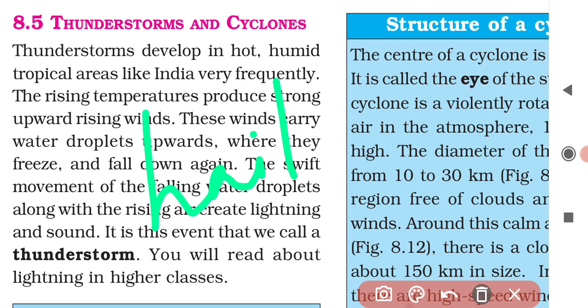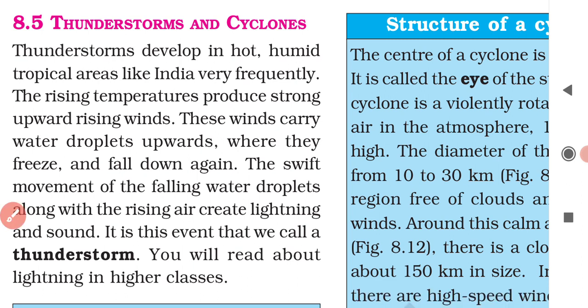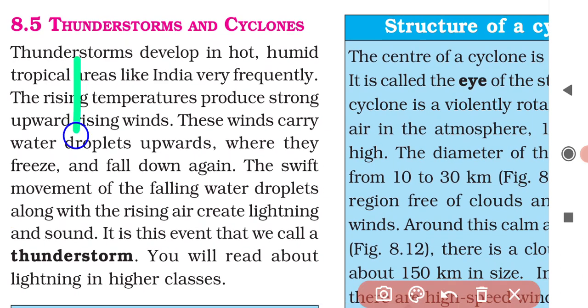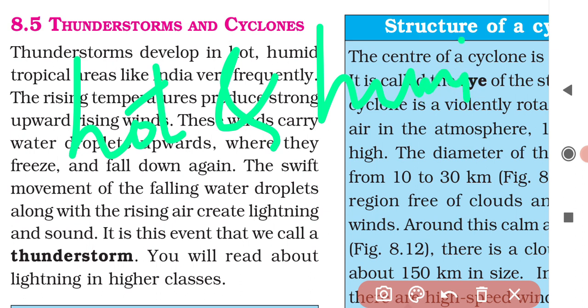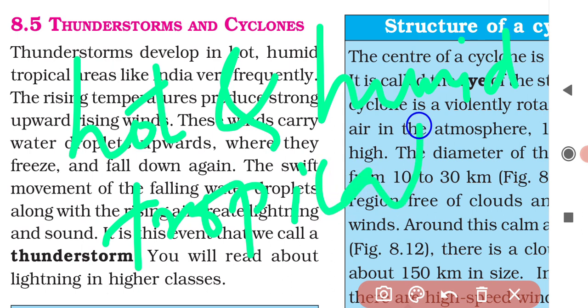This thunderstorm is generally produced by the dark clouds which form at low altitude in the atmosphere, and it develops in hot and humid tropical areas, like India. So thunderstorms develop in India very frequently.